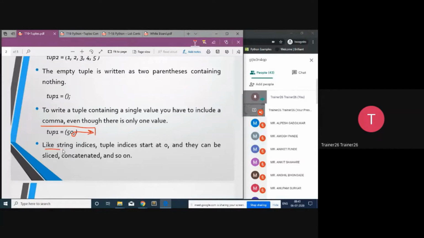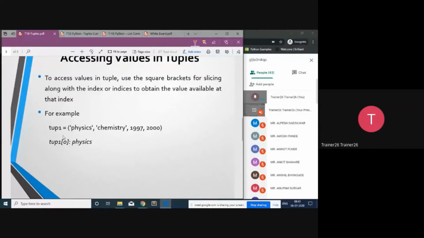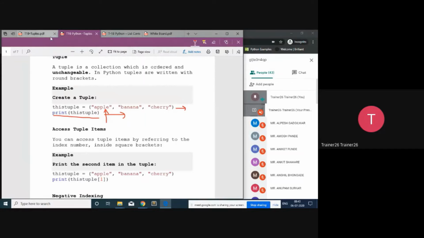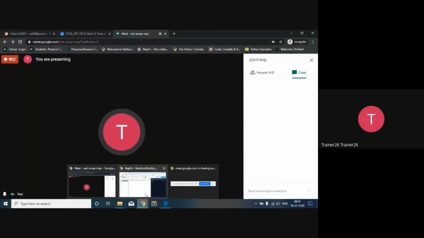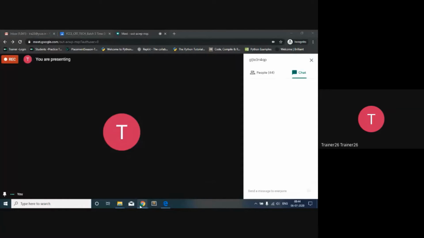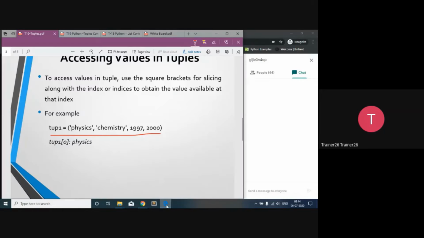Like strings, tuple indices start with 0. So in tuples also, indices start with 0, the way we started in a list. Then let's start with accessing the tuple, and then the practical examples. So till this point, is everything clear to all of you? If you have any doubt, query or confusion, you can ask me, or at least write down clear or not clear here, so that I can get an idea.